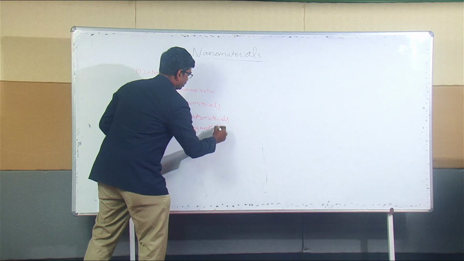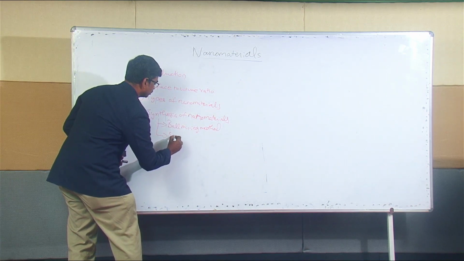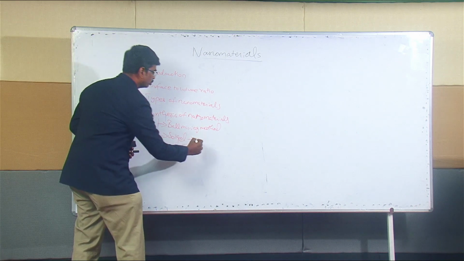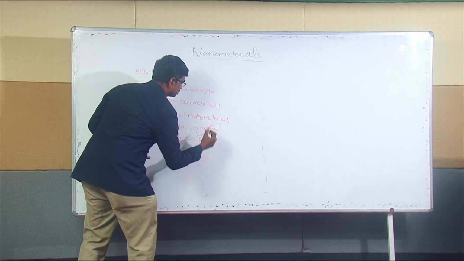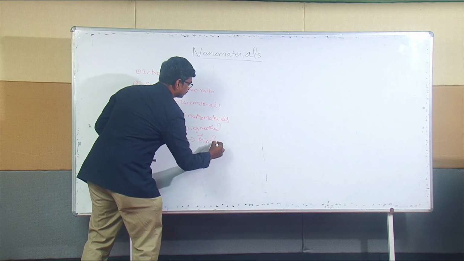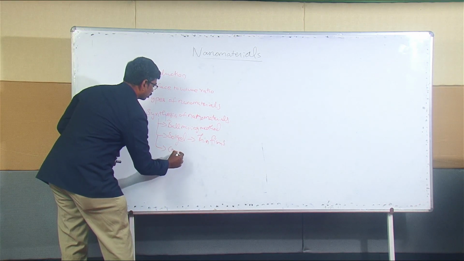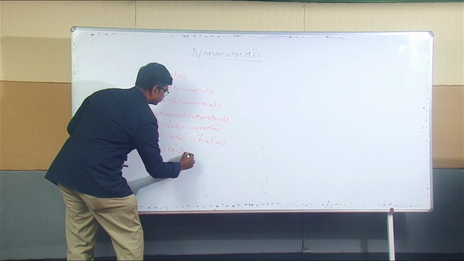And second, sol gel. And specifically, sol gel, I'm going to use it for the synthesis of thin films. And finally, I'm going to talk on the co-precipitation technique.